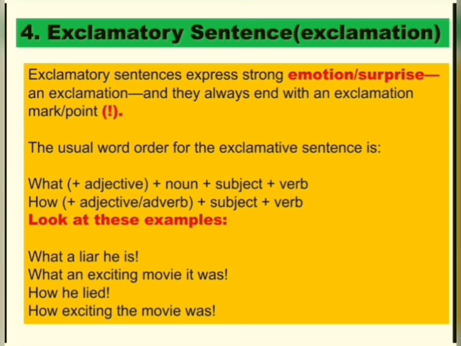So exclamatory sentences express strong emotion or surprise or shock, and the sentence ends with an exclamatory mark. The usual word order for the exclamative sentence is what plus adjective plus noun plus subject plus verb, or how plus adjective or adverb plus subject plus verb.